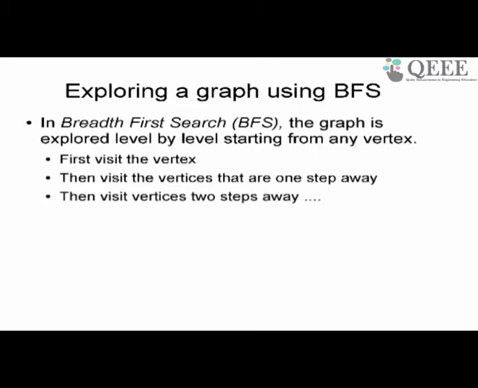Then we visit the vertices that are one step away, connected by one edge to the given vertex. Then we take those nodes which are 2 edges away, then the nodes which are 3 edges away, and so on. This method of exploring the graph by how far away, in number of edges, it is from the starting vertex is called breadth first search.